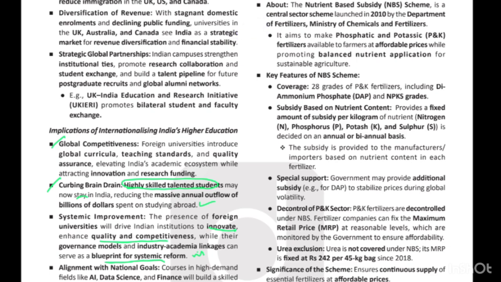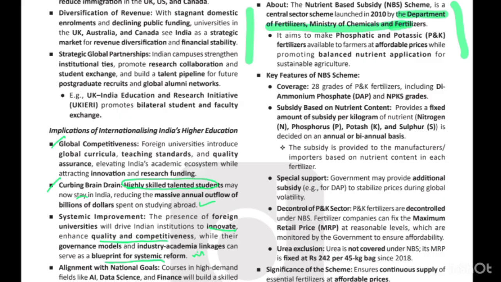The nutrient-based subsidy scheme is launched by the Department of Fertilizers, Ministry of Chemicals and Fertilizers, right? This is to be noted and must be remembered. This I am highlighting here. So the nutrient-based subsidy scheme is a central sector scheme launched by the Department of Fertilizers, Ministry of Chemicals and Fertilizers, right?